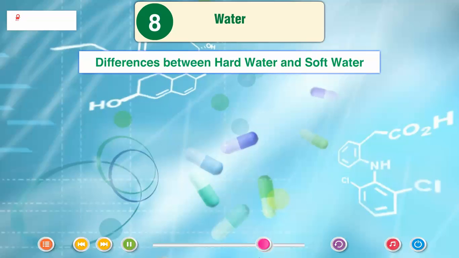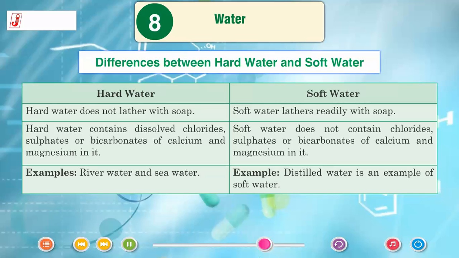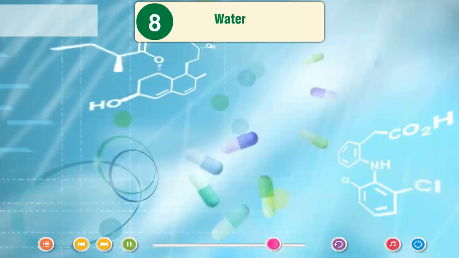Differences between hard water and soft water. Hard water does not lather with soap. Hard water contains dissolved chlorides, sulfates or bicarbonates of calcium and magnesium in it. Examples: river water and sea water. Soft water lathers readily with soap. Soft water does not contain chlorides, sulfates or bicarbonates of calcium and magnesium in it. Example: distilled water is an example of soft water.